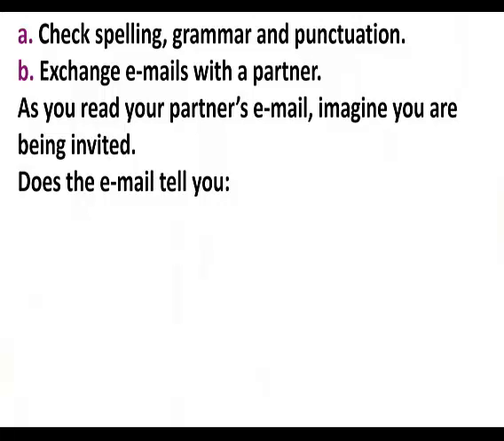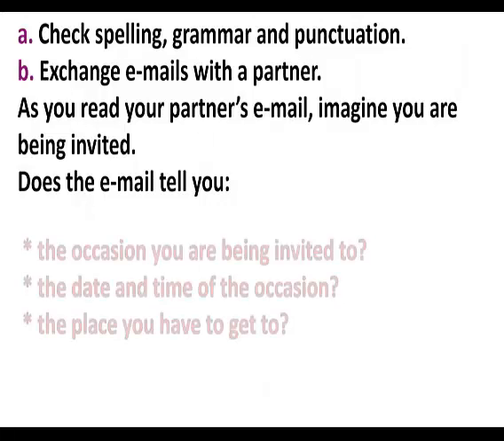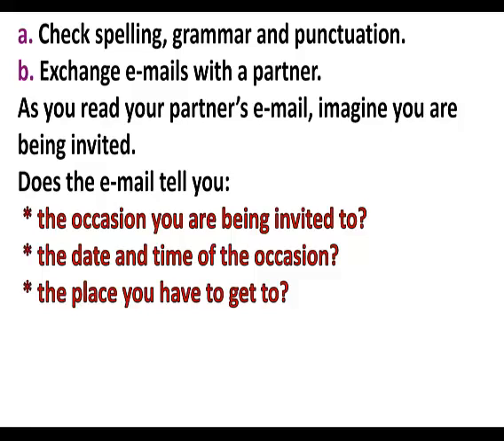After that, exchange your email with a partner. As you read your partner's email, imagine you are being invited. Does the email tell you the occasion you are being invited to? Does it also tell you the date and time of the occasion? Does it tell you the place you have to get to? If so, then it's a complete one. If one of these is missing, then you have to write it in your email.